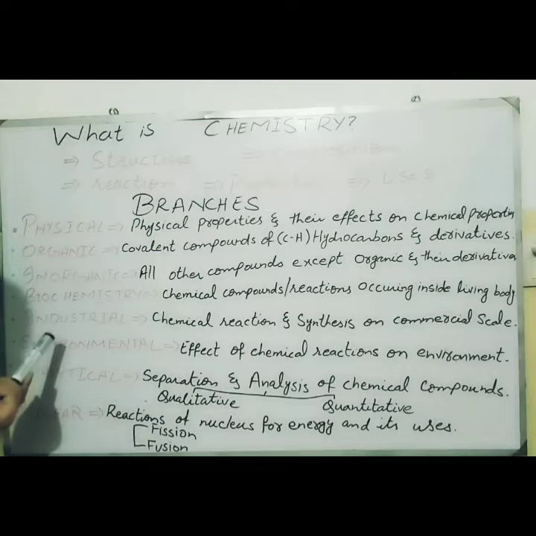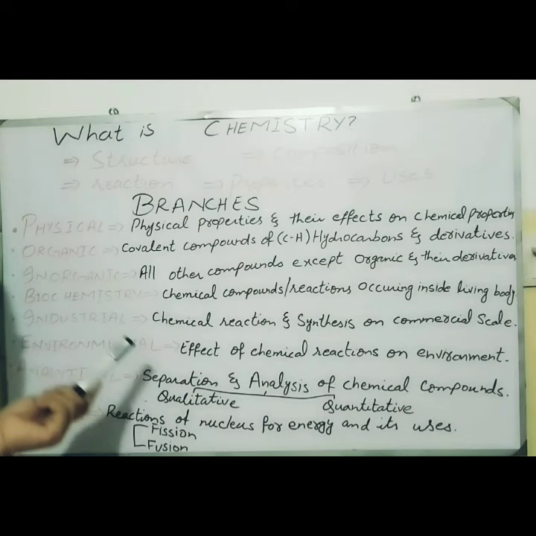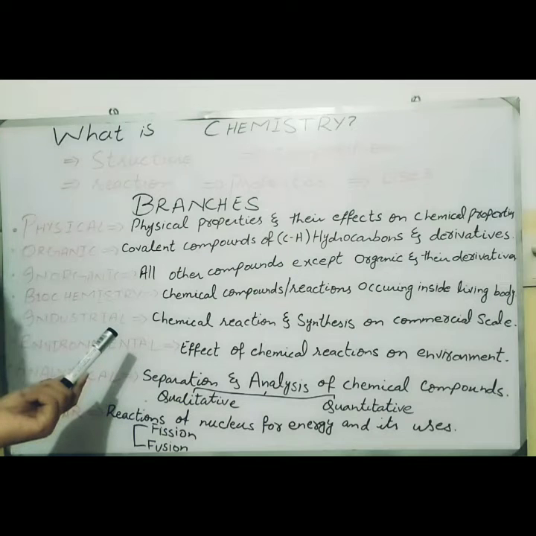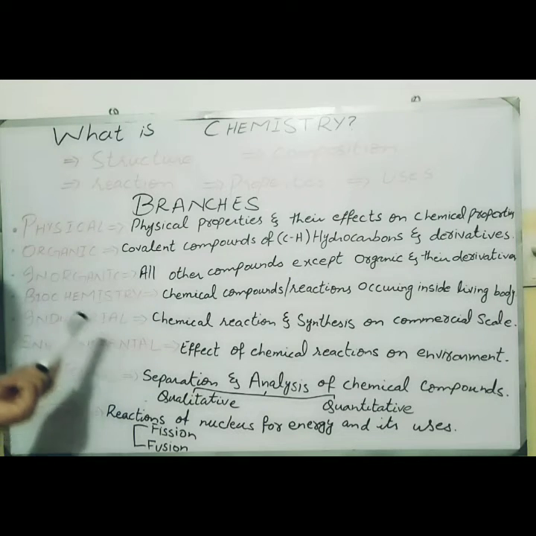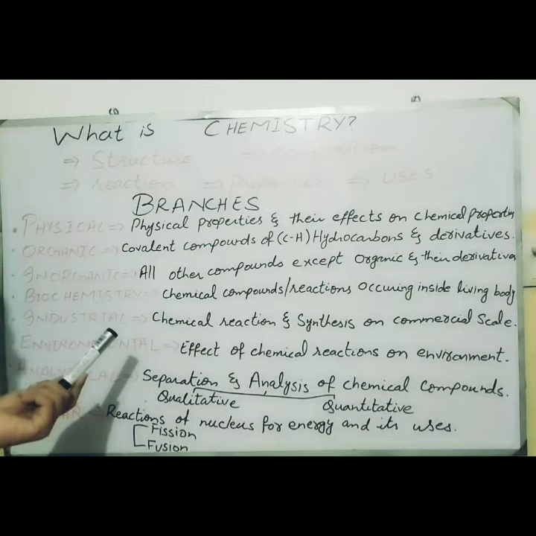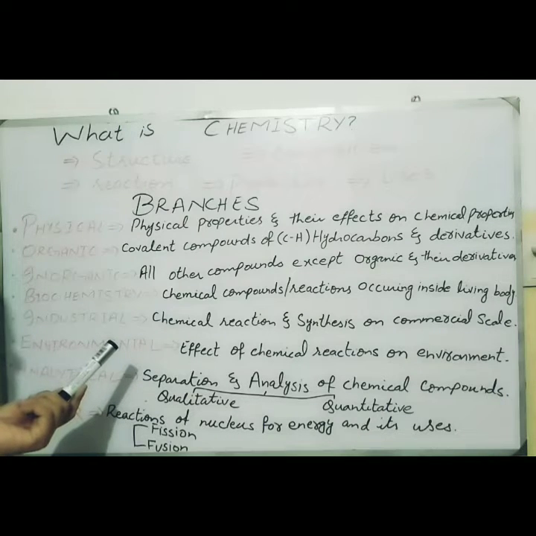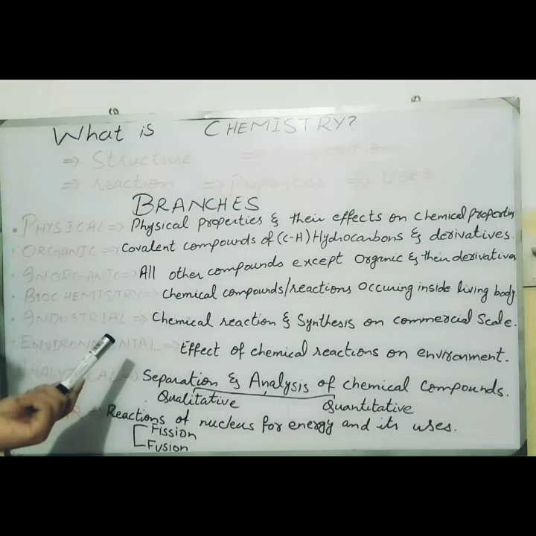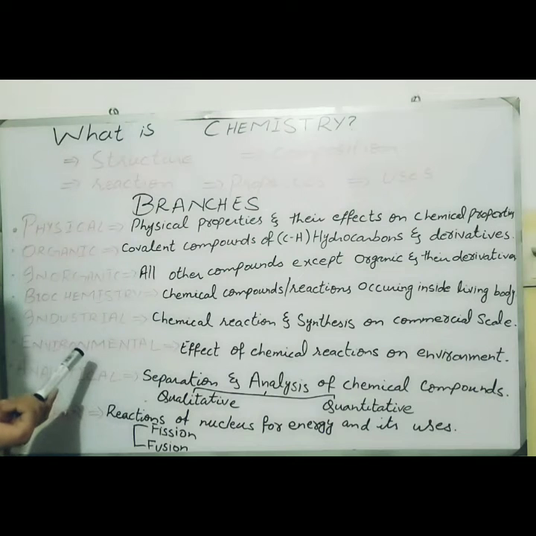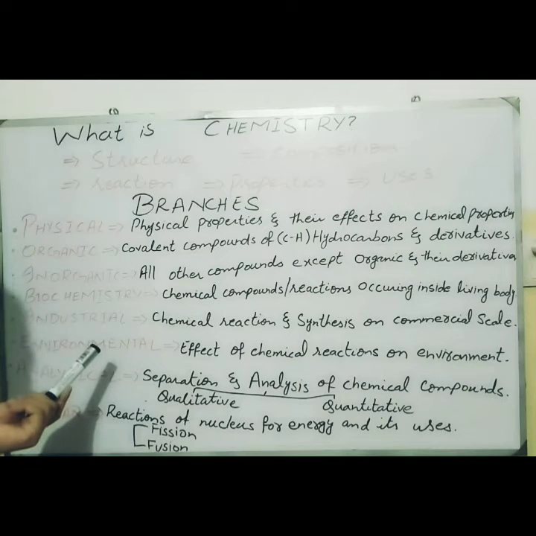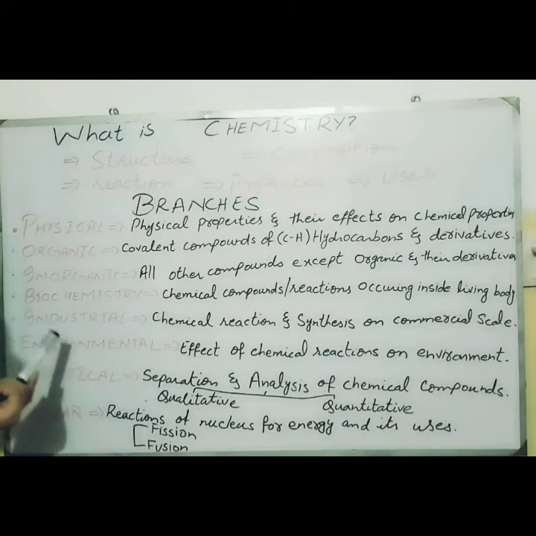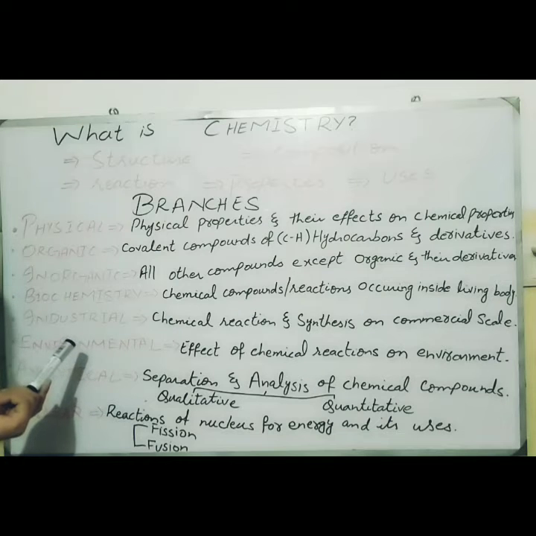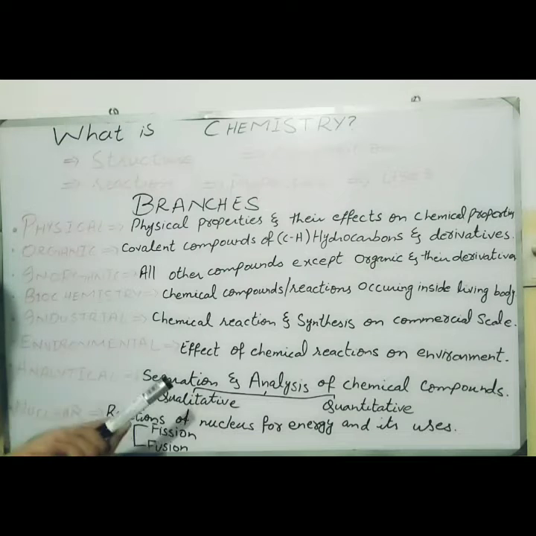Next one is environmental chemistry. Environmental chemistry is the study of the effect of chemical reactions or human activities which affect the environment in different ways. So in environmental chemistry, for example, if we want to know about the effect of cutting of trees and the production of more carbon dioxide on the environment, then it will be studied under environmental chemistry. Similarly, the depletion of the ozone layer or reduction in the ozone layer is studied under environmental chemistry. Environmental chemistry further includes many branches like geochemistry, hydrological chemistry, lithochemistry. These are all studied under environmental chemistry.